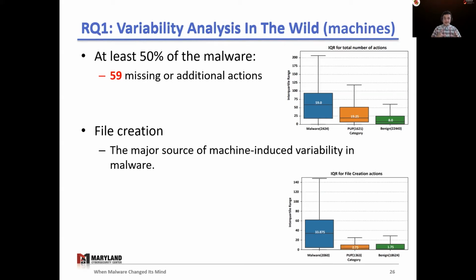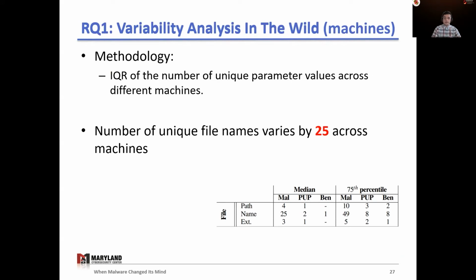When we zoom in on every action type, we found that in malware, file creation has the highest IQR distribution, which means that the variability comes from missing or additional file creations. Then we did a similar study on parameters, where we found that the file name is the most variable. In fact, there are 25 missing or additional file names appearing across machines in malware samples.